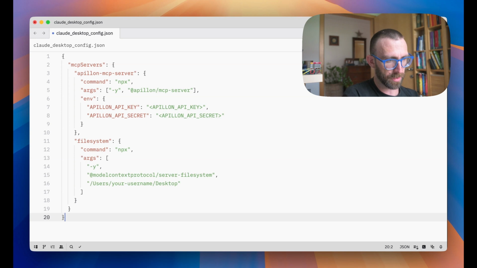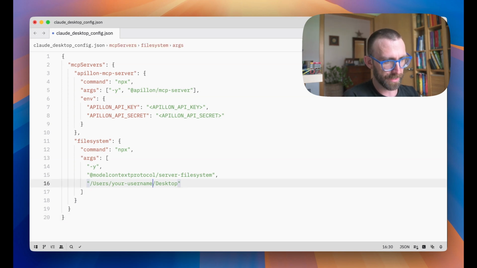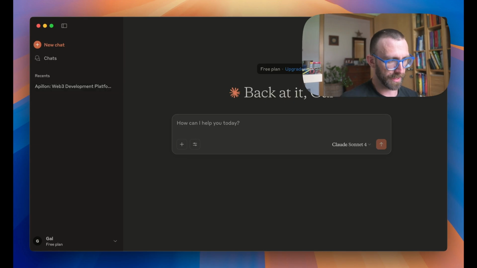So the last thing I want to do before I actually fill in those keys is change your username to my own username like this, and then I will also say Apillon video folder. And that's it. We're going to save now, and then we have to restart Claude Desktop. Claude Desktop needs that restart so that it can register the tools needed for it to run.